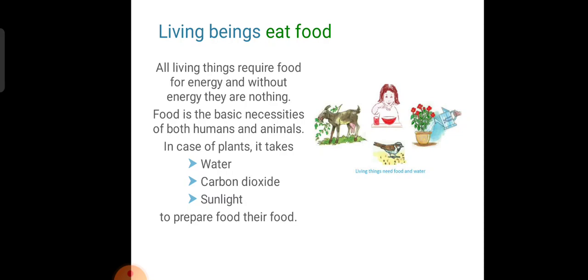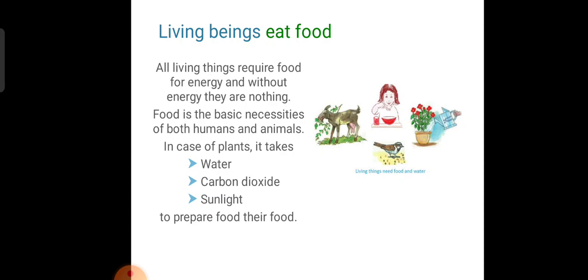What are you bringing? For the short break you are bringing food, and for the long break you are bringing lunch. You are carrying your lunch bag. Yes or no? You are feeling tired, so you are eating something to get energy, because you are sitting and reading, playing, all these sorts of things you do, so you need energy, so you are eating.